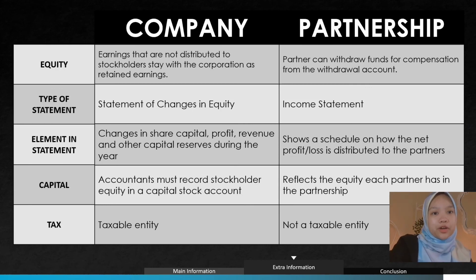The last part we are going to talk about is taxes. In a company, the Internal Revenue Service looks at the company as an independent taxable entity. Accountants for a corporation must understand where the company's tax liabilities differ and report this to upper management. And for a partnership, unlike companies, a partnership is not a taxable entity. The responsibility of the taxes on the partnership is placed upon the individual partner.